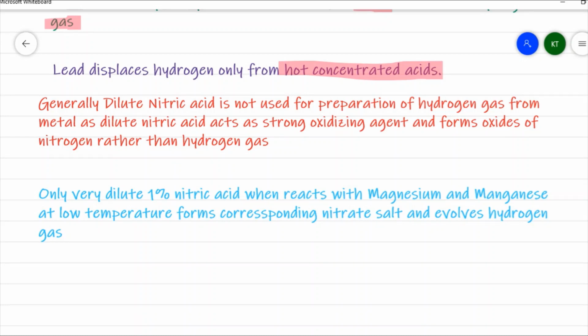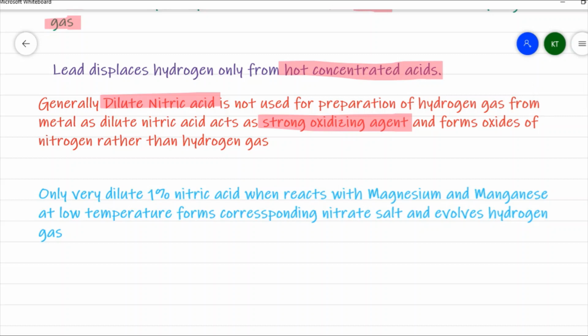In this case, dilute nitric acid is not used because dilute nitric acid acts as a strong oxidizing agent, which oxidizes the hydrogen to give water. Apart from that, it releases colorless nitric oxide gas.